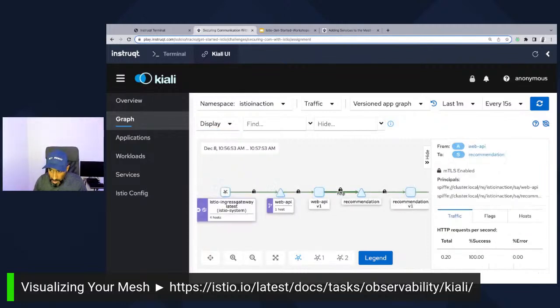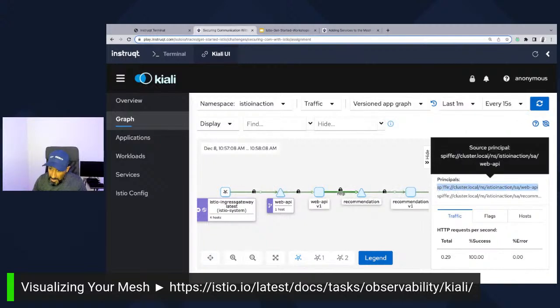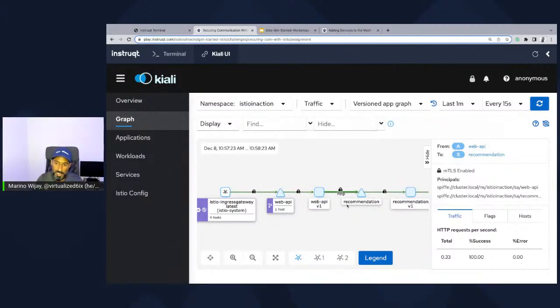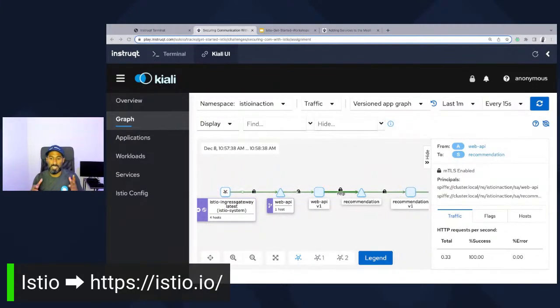If you notice the lock icon, it's saying that we have mTLS in place, it's enabled. And if you look at this, the SPIFFE ID of the Web API service account and the SPIFFE ID of the recommendation service account is in that mTLS tunnel there, meaning mutual TLS is active, it's running. The communication between these two is secure. So I'm going to stop here, because I want to wrap up. We have verified that traffic is now encrypted inside of our mesh.